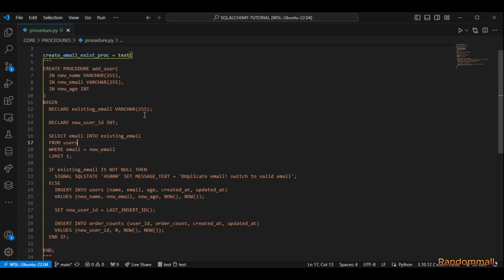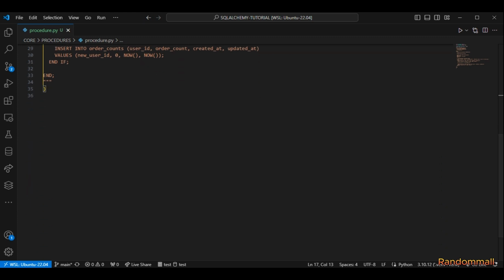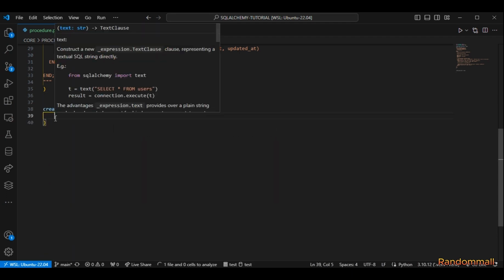So we are going to use this one to write a procedure that is going to be able to create an order for the user in the orders table, and then update the order counts table for that user by increasing the order count by 1, and then return the number of orders the user has made, and also return the number of users in the users table. So down here I'm going to create this and I'm going to call it tests.